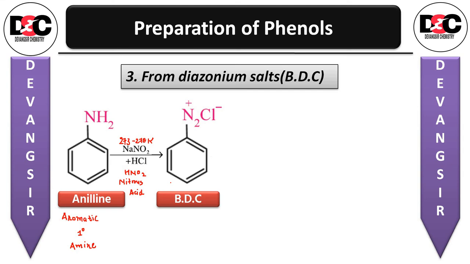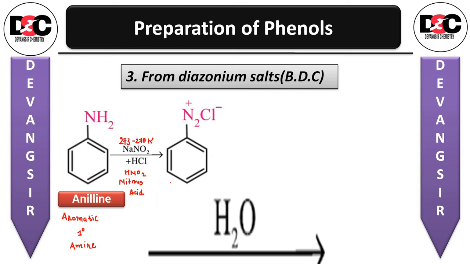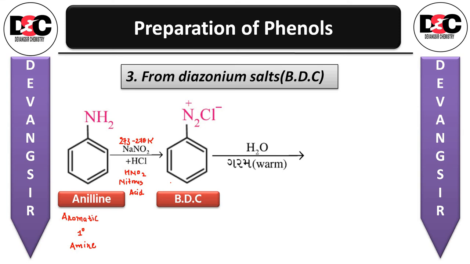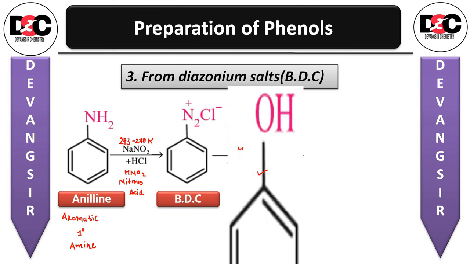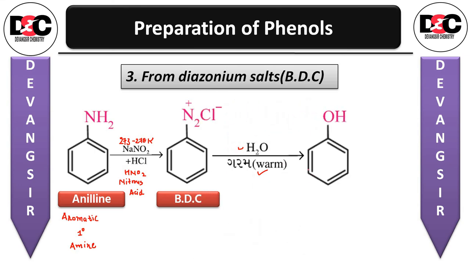Now these diazonium salts are hydrolyzed to phenols by warming with water. Warming with water, it is going to give us the phenol. Or else, if you are treating with dilute acid, then too it's fine. Here, instead of using warm water, you can use dilute acid also.